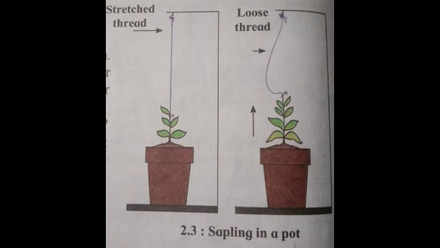What tells us that the plant has grown taller? This loose thread shows the plant has grown up. In all plants, it is mainly the width and height of the stem that grows. As they grow, some plants develop branches while others do not.